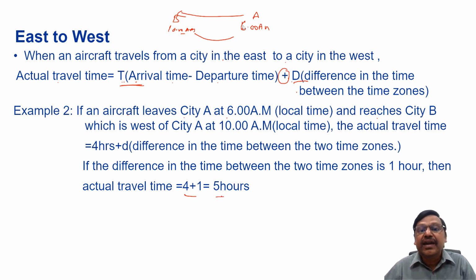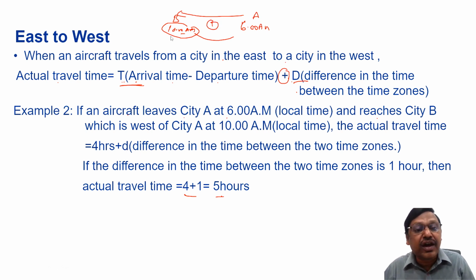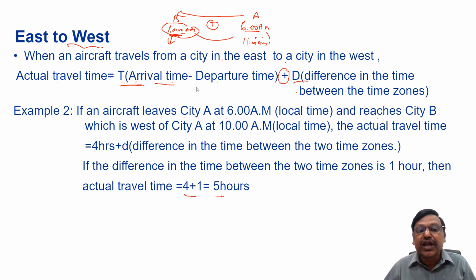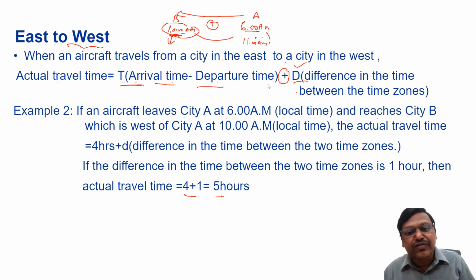Why? Again I tell you, when city B is behind city A by 1 hour, when the time is 10 o'clock in B, the time in A will be 11 o'clock. That means someone landed in B at 10 o'clock in its local time and called up the person in A, and in A's local time it was 11 o'clock. So the journey time was 5 hours, not 4 hours, right? So that is something you have to keep in mind. When you are traveling towards west, it is arrival time minus departure time plus the difference in the time zone. If you are traveling to east, it is minus the difference in the time zone.